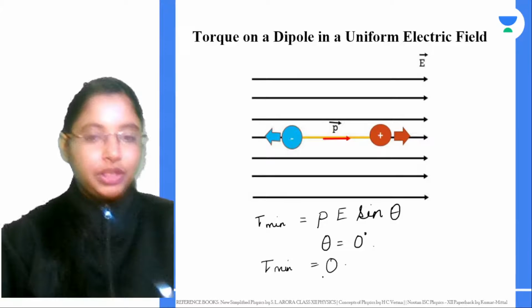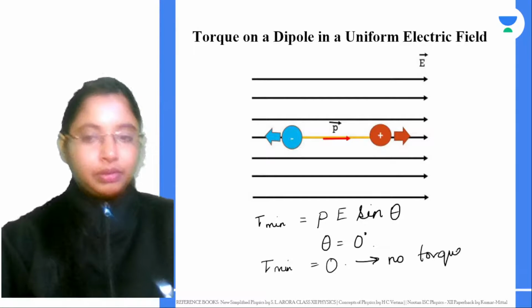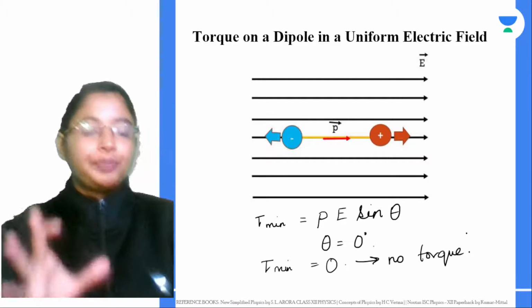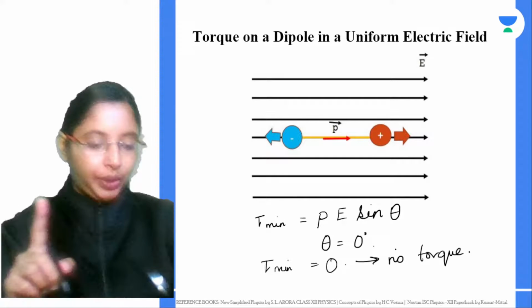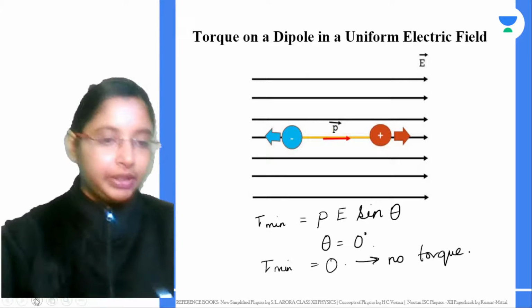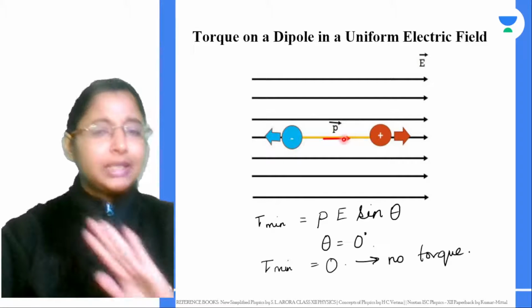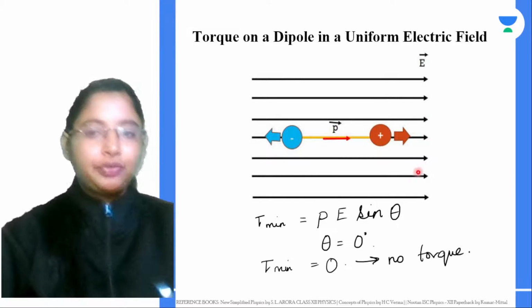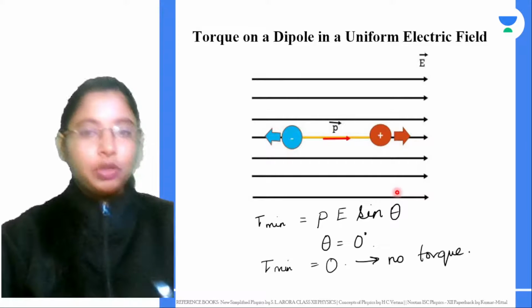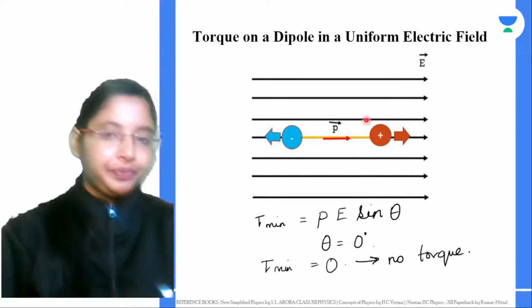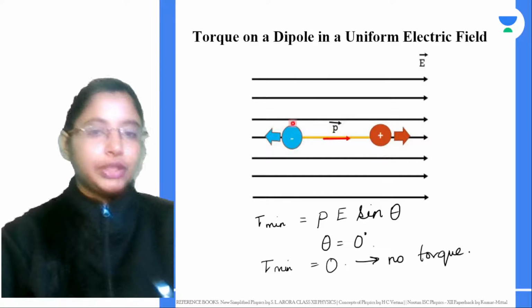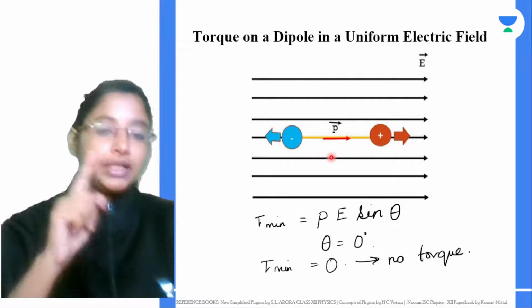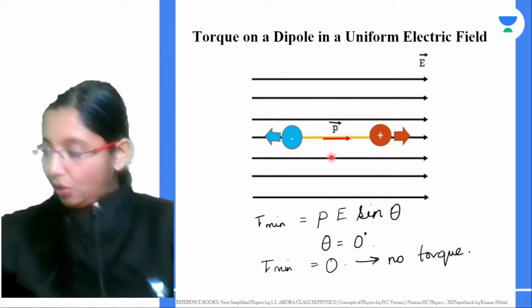This becomes 0, which means there is no torque. So this position, where there is no torque, where the dipole moment is completely aligned with the electric field lines, is what we call a stable equilibrium, or the stable position for the dipole. Now there's one other case where you can get no torque.